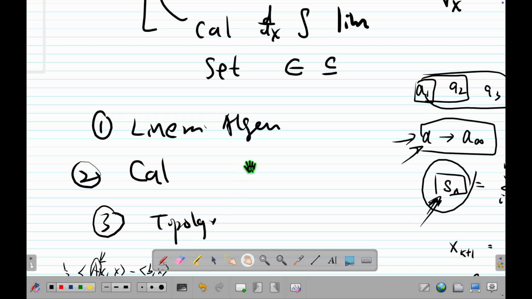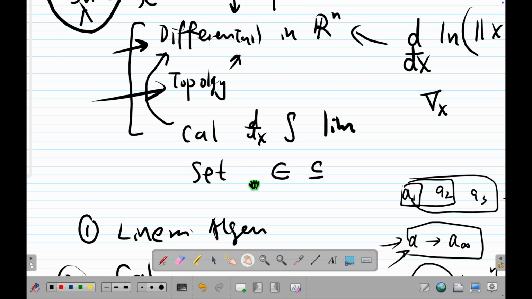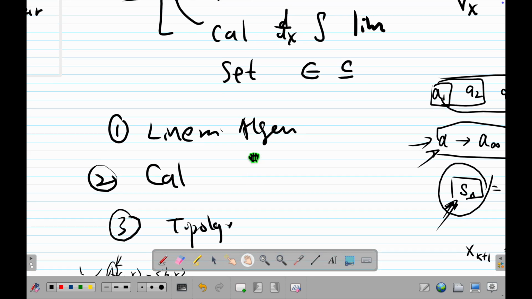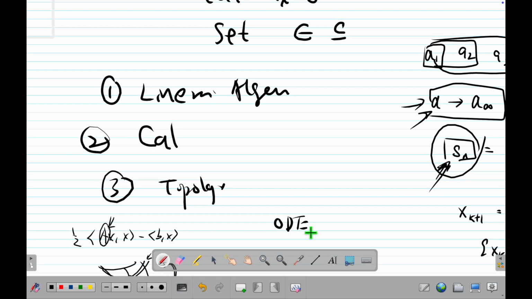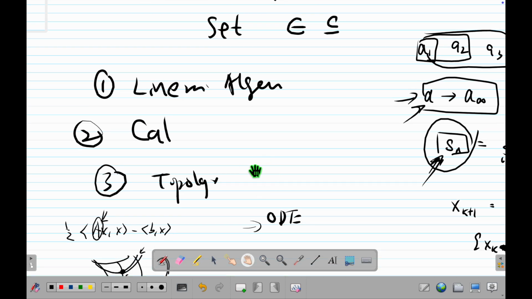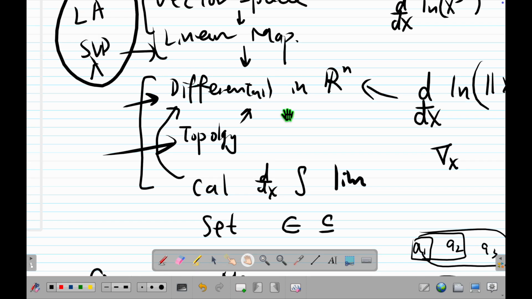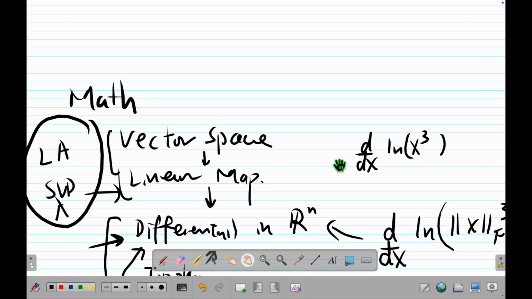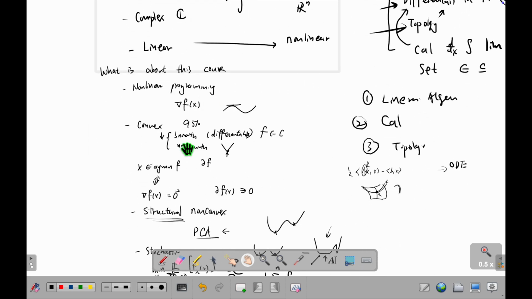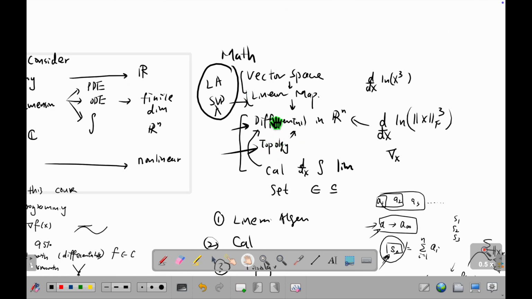And then what else? There is a lot of math, right? Combinatorics, number theory, ODE, we don't need. Well, we may need some ODE when we talk about gradient descent as gradient flow, but I will talk about ODE when we reach that. And then probability we don't need. Basically these are the math. What's next? So we need this math, then let me recap. This is what we don't care about. This is what we care about. This is the math. Now let's talk about what we will see.